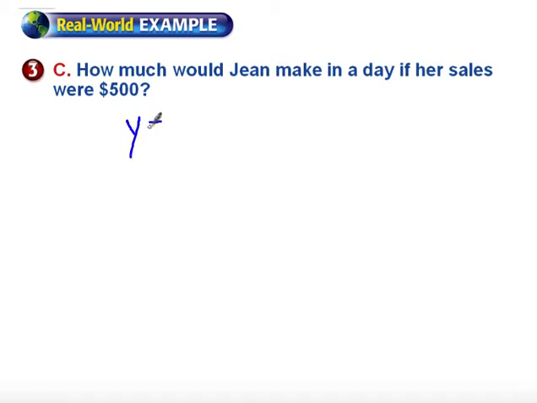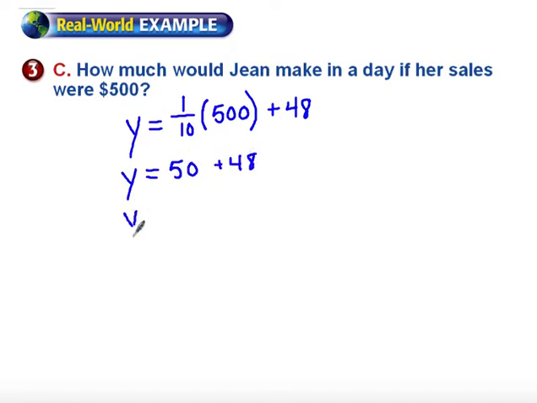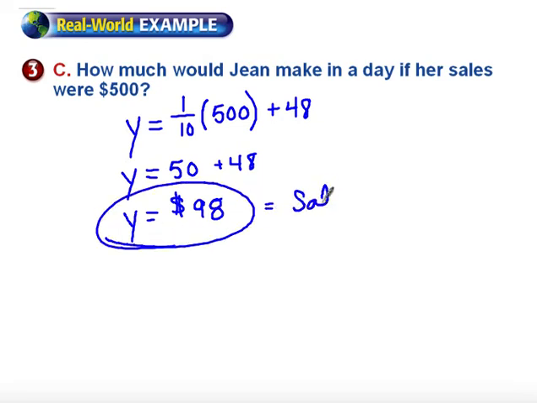So now I know that x represents my sales, or Jean's sales. So I'm going to plug that $500 in for her sales and calculate how much she would make. So her total salary is 1/10 of 500, which is 50, plus 48 gives us $98 as her salary for that day, plus commission.